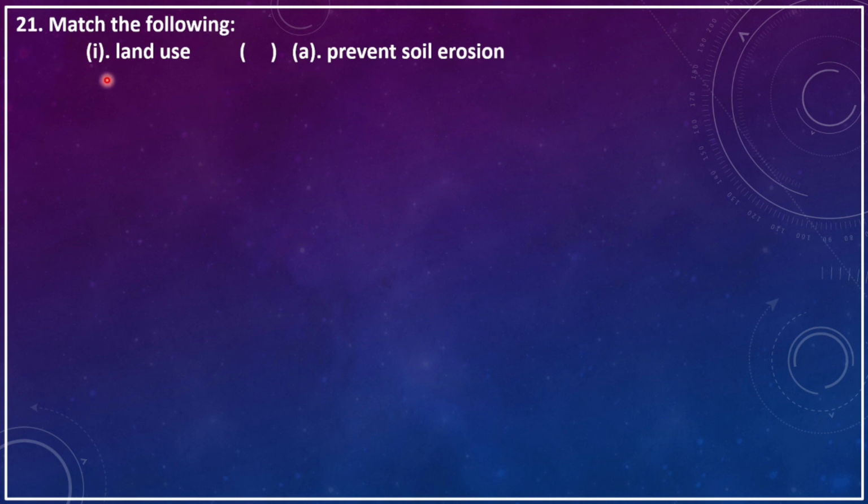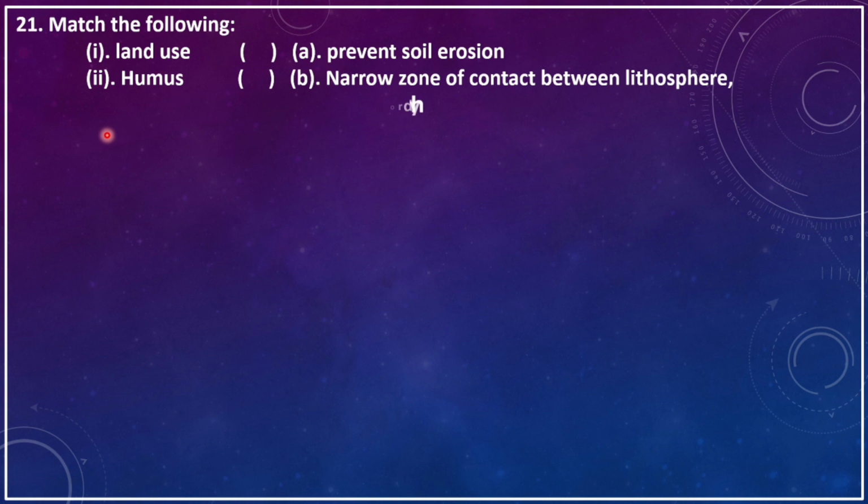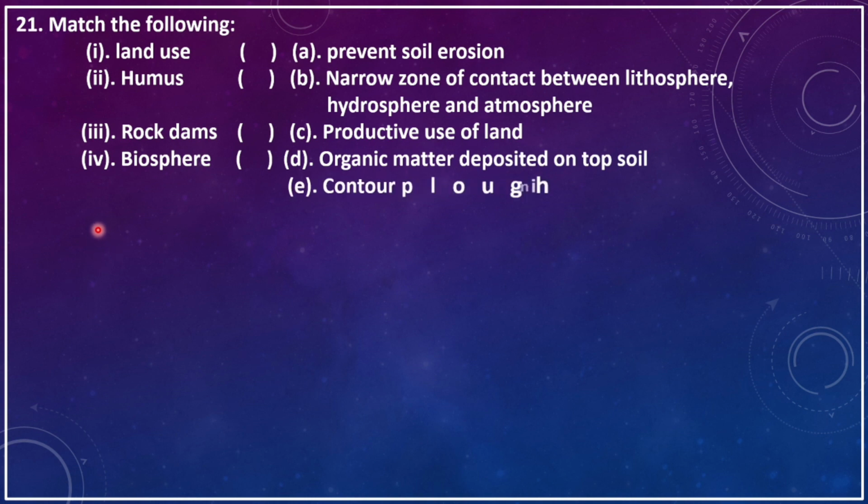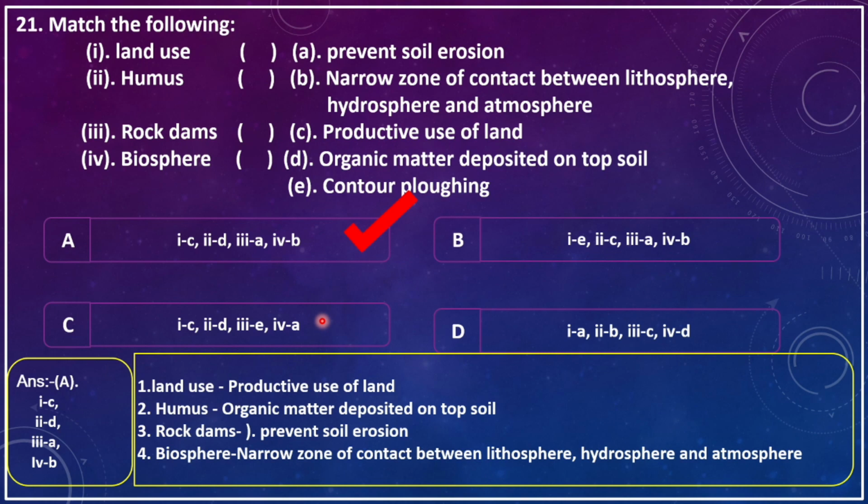Match the following. 1, land use. 2, humus. 3, rock dam. 4, biosphere. A, prevent soil erosion. B, narrow zone of contact between lithosphere and hydrosphere and atmosphere. C, productive use of land. D, organic matter deposited on topsoil. E, contour ploughing. The correct answer is option A.